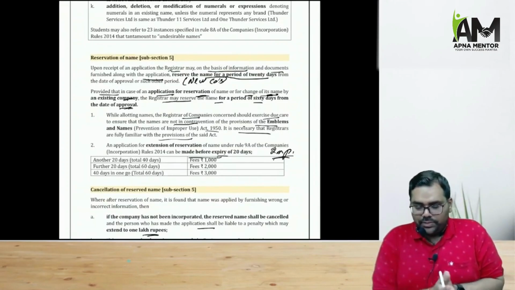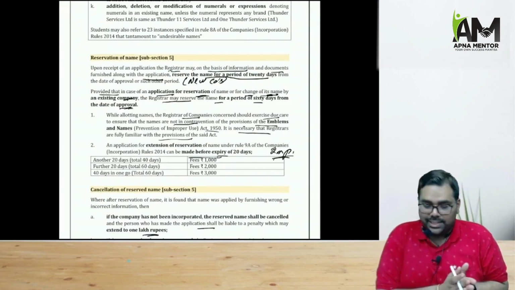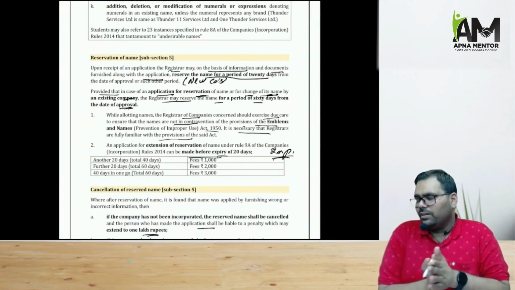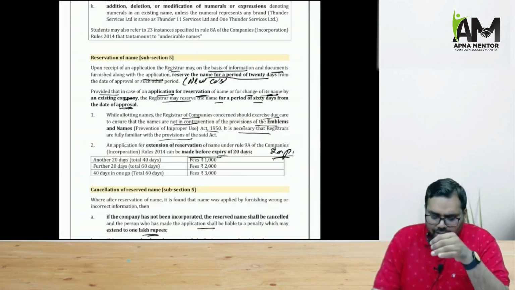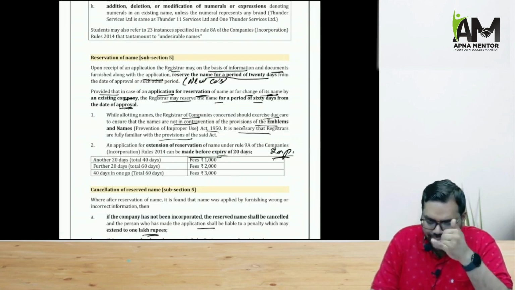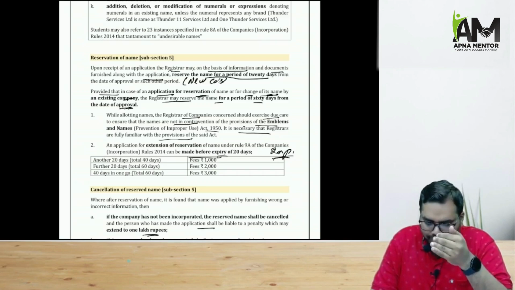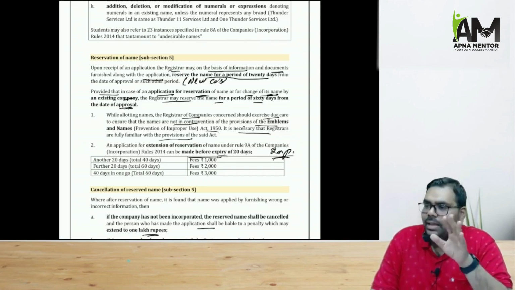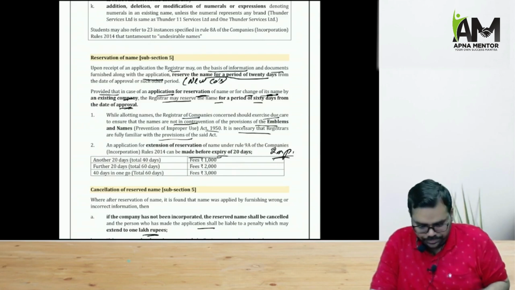The ROC will be reserving the name maximum for 20 days in case of new companies, and 60 days in case of existing companies. But in case of existing companies, no extension of name is allowed. But in case of new companies, extension of name is allowed for another 20 days by paying a fee of 1,000 rupees. Right. So total 40 days time will be there. Then further 20 days by paying a fee of 2,000. And if the company needs, a one-time extension of 40 days by paying a fee of 3,000.